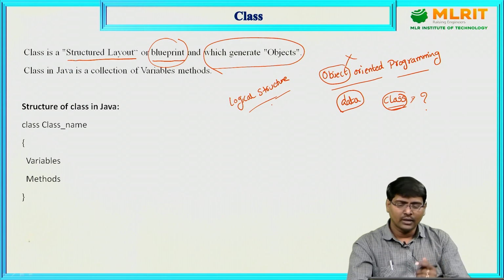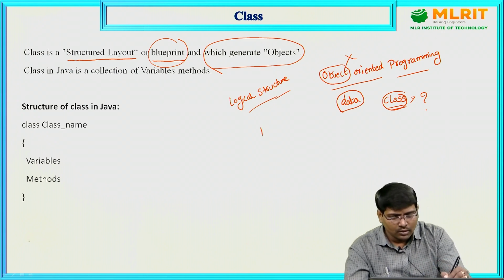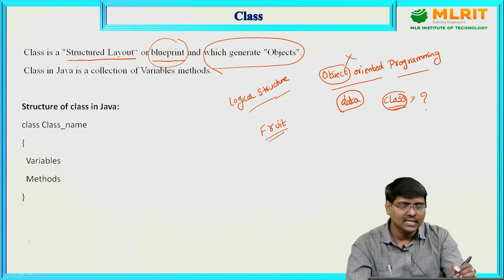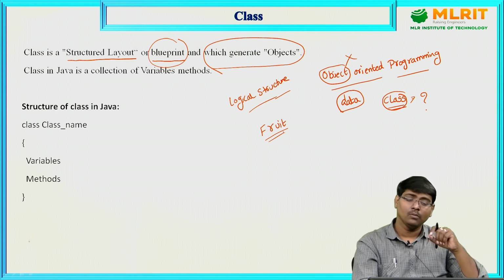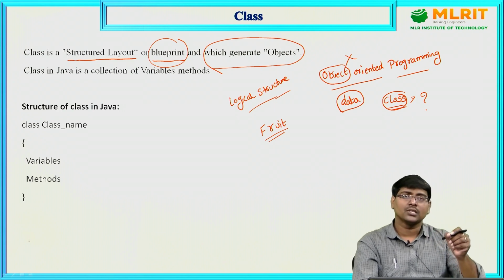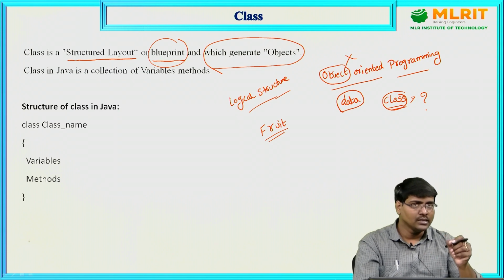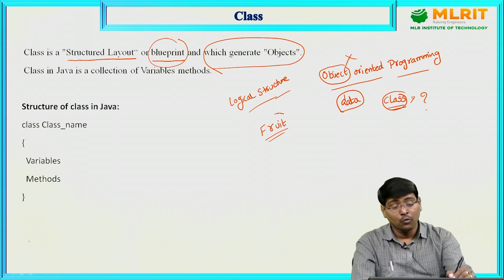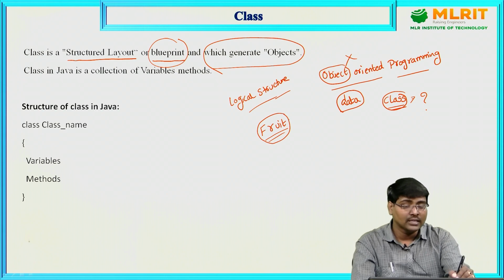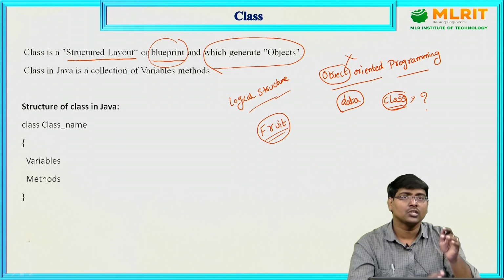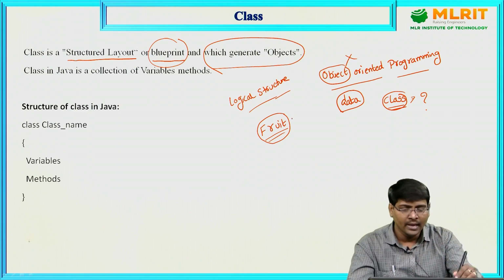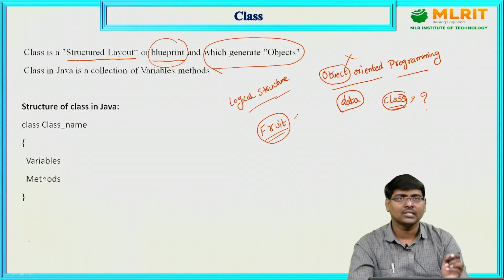For example, fruit. Observe, fruit is the class. Does anyone know if fruit exists in real time? No. Apple exists, orange exists, banana exists, but fruit does not exist. Is my point clear? Any logical structure or blueprint is called a class.